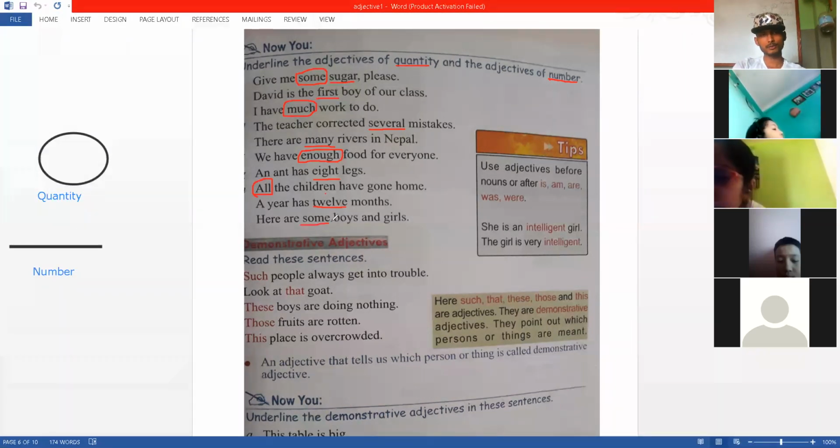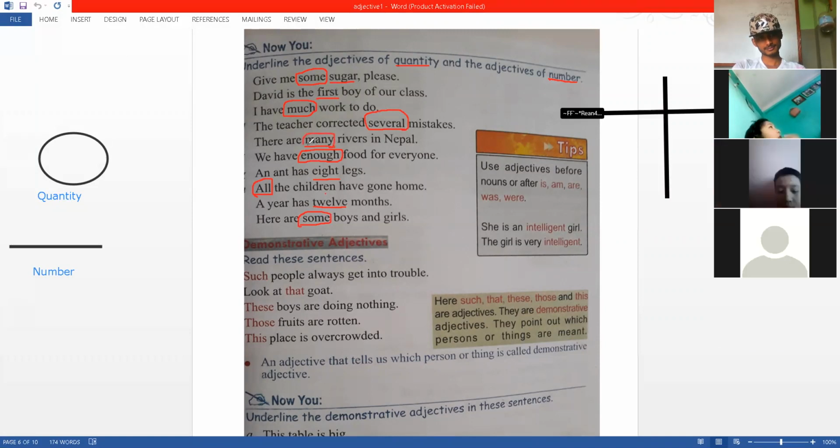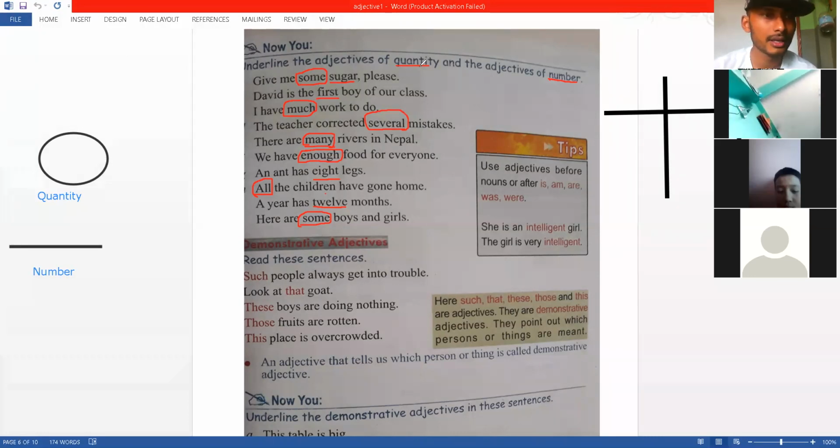Okay, yes, let's make it quantity. Let's deal with it like that. So that makes several also quantity because it does not tell us the exact number. Many will also be quantity. Let's make it quantity. If it is strictly a number, it's number, otherwise it's quantity. It's very confusing otherwise.